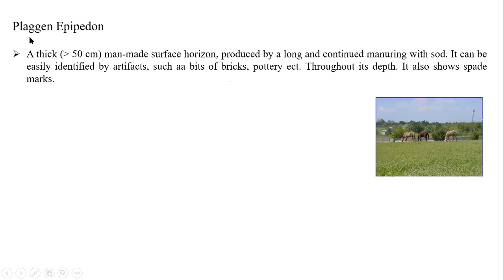Mostly, plaggen epipedons are formed by man-made surface horizons. Anthropic is different; that is found due to continuous cultivation. Plaggen is found due to continuous manuring. In this type of epipedon, we can see some bits of brick, some pottery, different artifacts. Mostly the archaeology department people are much familiar with this type of plaggen epipedon.